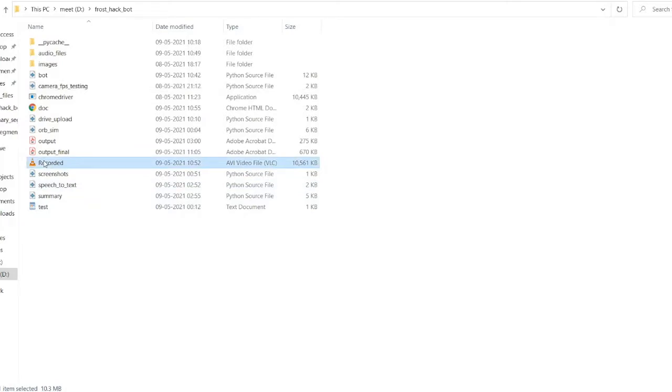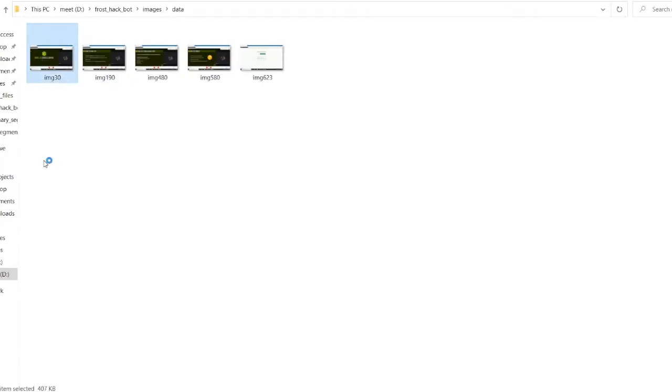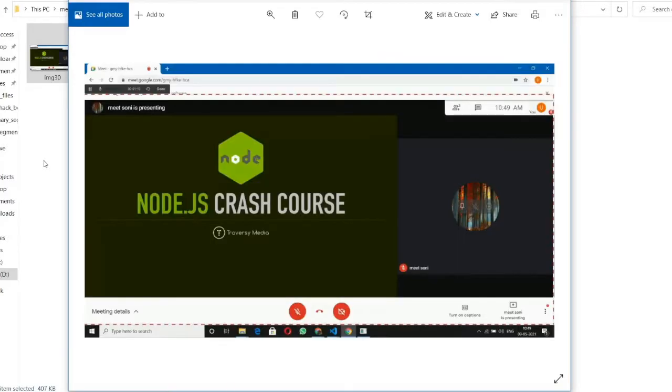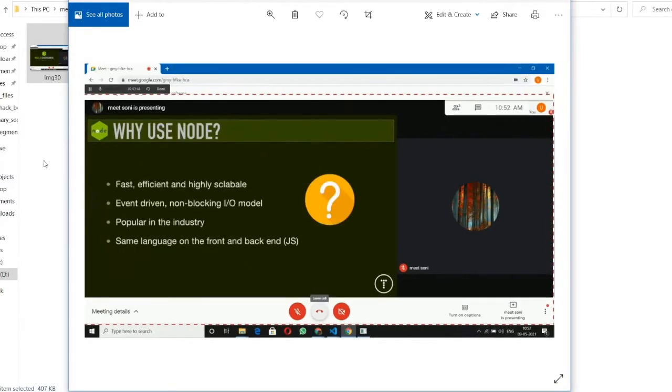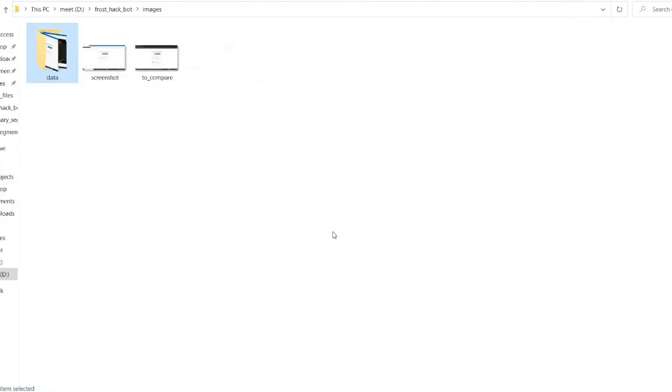So first of all, the bot will generate this recorded.avi file. It is the whole recording of the meeting, and using this recorded.avi file, we will first generate the screenshots or images to be inserted in our PDF. These screenshots are distinctive, they are not very similar, and if two or more slides have common text, it will select the slide which has the highest amount of text. So these are all distinctive slides which will be inserted in the PDF.